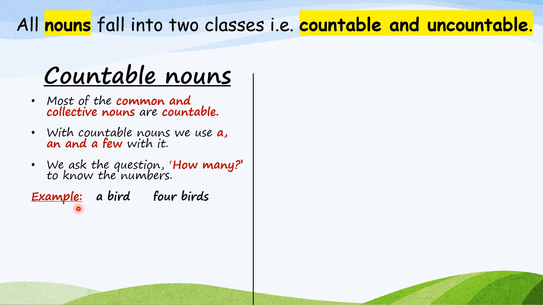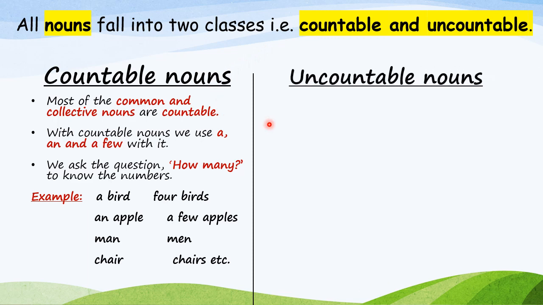Now here are a few examples. A bird, 4 birds. An apple, a few apples. Man, men. Men is the plural form of man. Chair, chairs, etc. So these are a few examples of countable nouns.